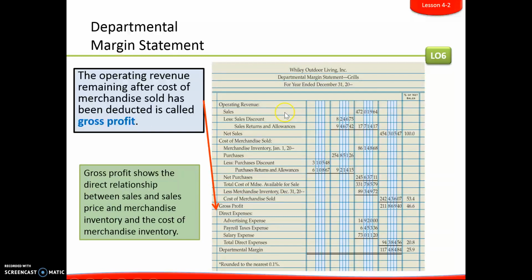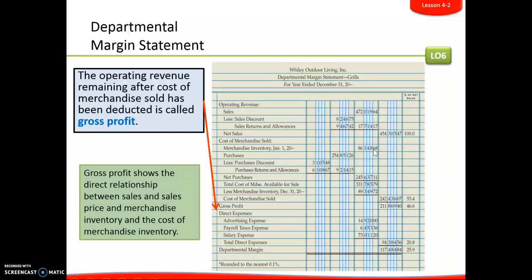We start out with sales, and again, these would be sales only for grills. But since it says the departmental margin statement is for grills, we don't have to say sales grills, sales discount grills, sales returns and allowances grills, merchandise inventory grills. All of this we are assuming has to do with grills since it's a departmental margin statement for grills. So you can see we do sales. We take out any sales discounts and returns and allowances that we had, and then we subtract those two to get our net sales. Then we start with our merchandise inventory.